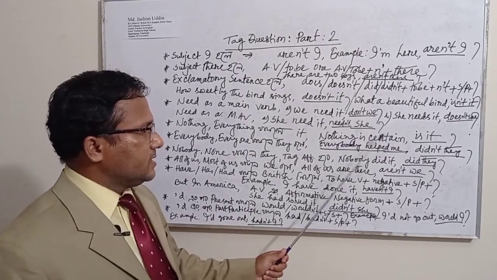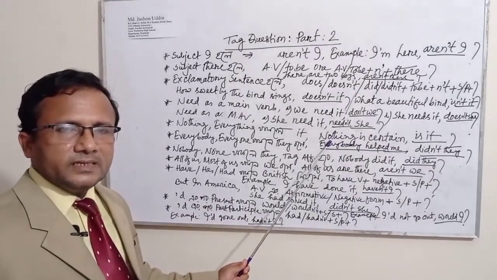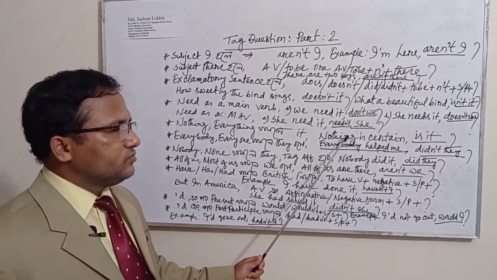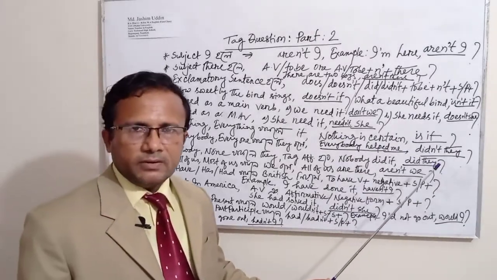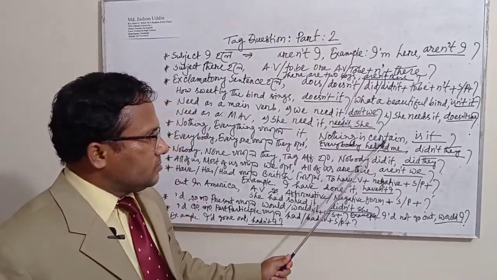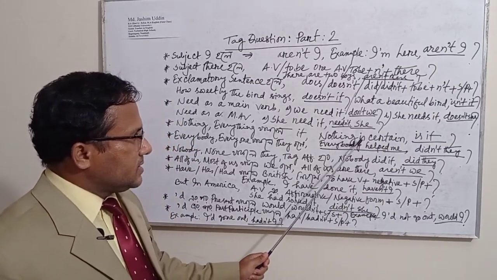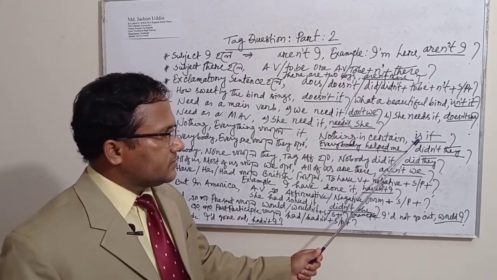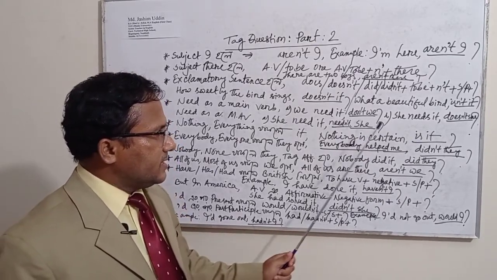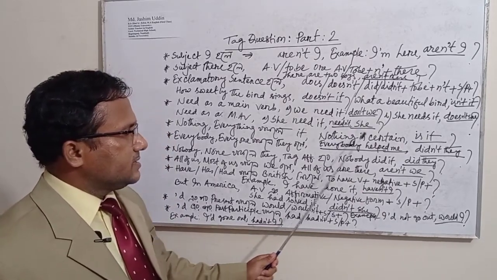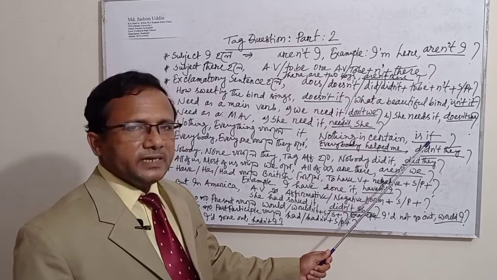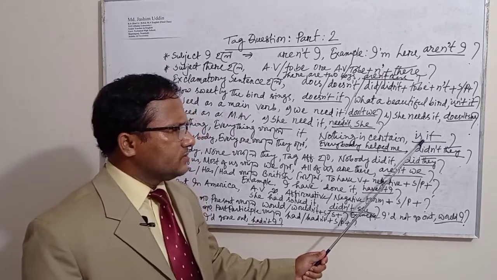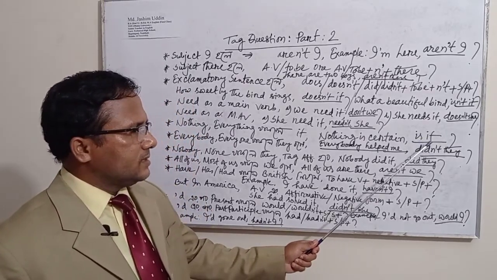Now I have given here an example. Nothing is certain. You can see here nothing is used as a subject and it is in negative form. This is why the tag question will be in affirmative form. And what will be the tag question? There is the auxiliary verb or to be verb is, and I have written down here is, and as nothing is here the subject, this is why I have used here it as a pronoun of nothing. Okay, the tag question here is, is it.